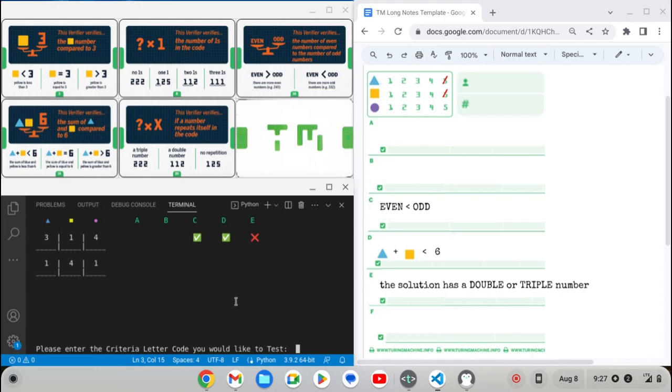Now the question is, can we just do criteria card B and deduce it? If we do get 2 1s, again, I don't think it could be 1 1 for triangle and square, because it would be impossible to figure out what circle would be. There's no way to distinguish them. Could it be 1 1 for square and circle?